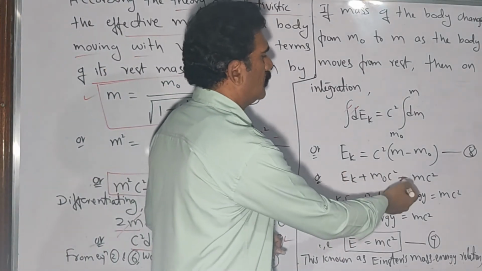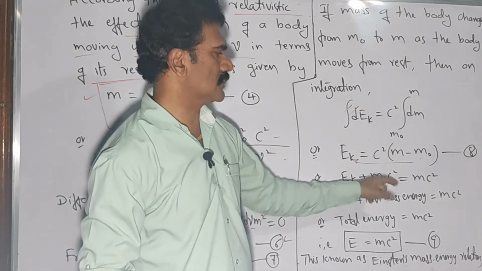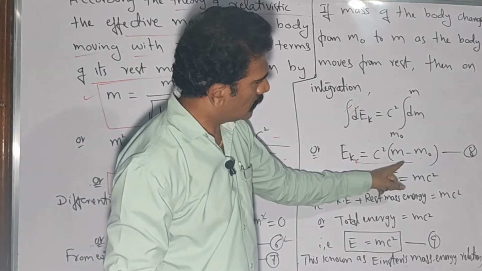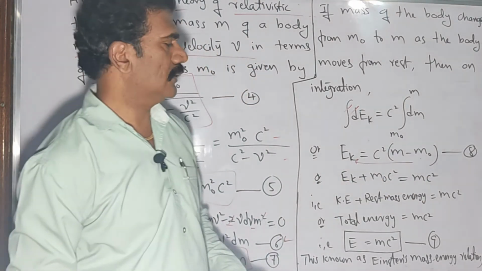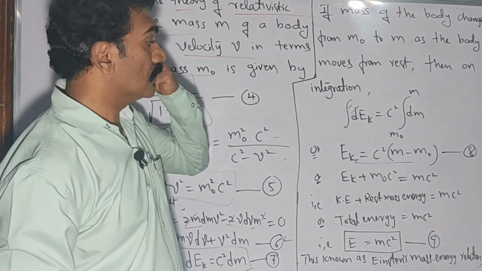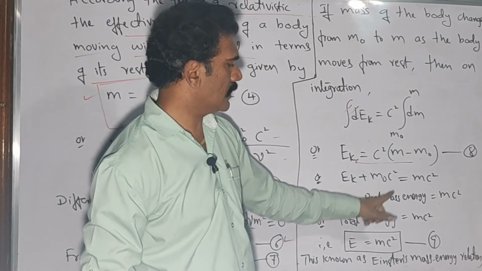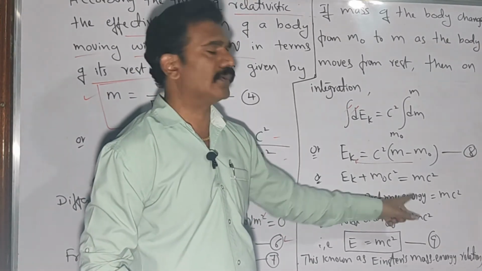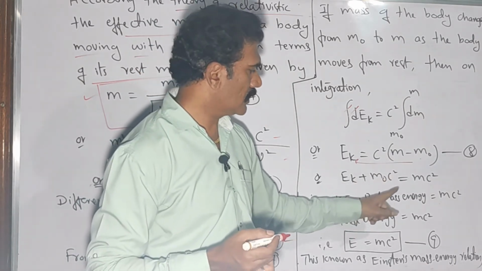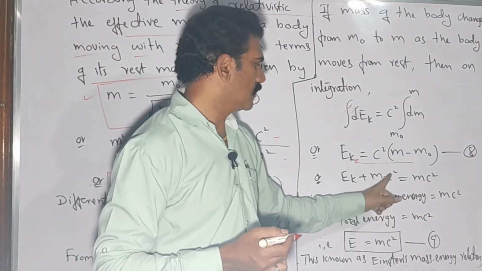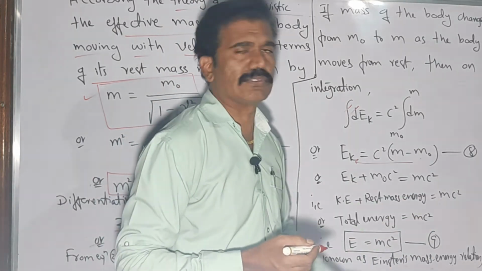So you can take m0 c square to the left hand side, you will get Ek plus m0 c square, and on the right hand side, m c square is left. We can write it in words: Ek is the kinetic energy, plus m0 c square, which is the rest mass energy, because m0 is the rest mass. That is equal to mc square, where m is now the relativistic mass.